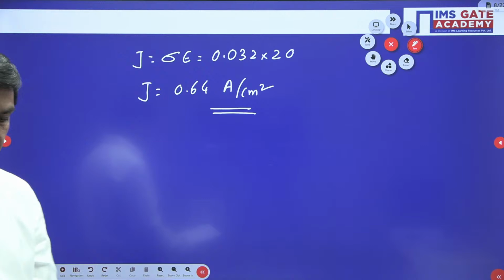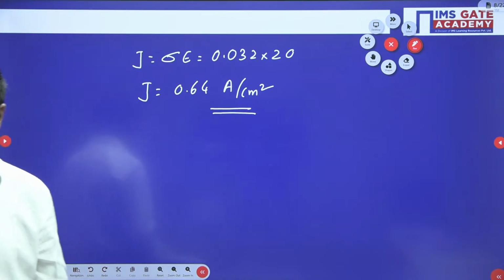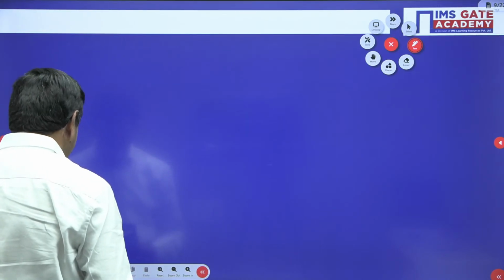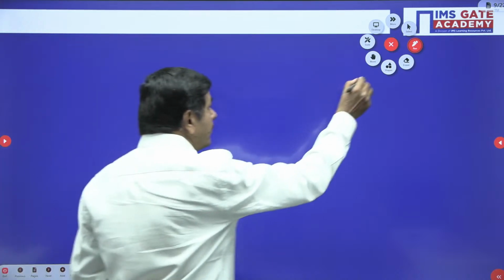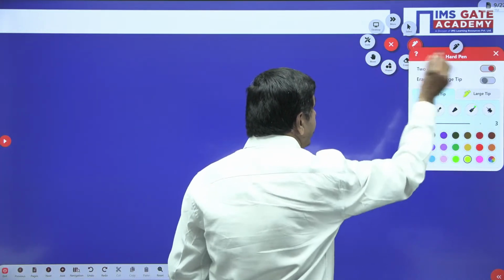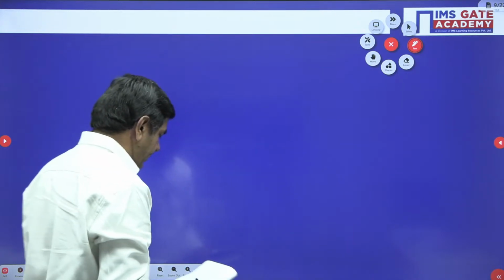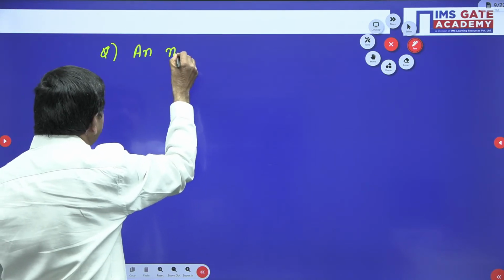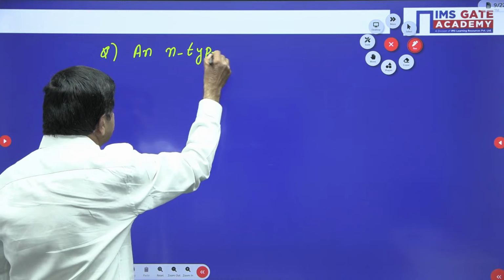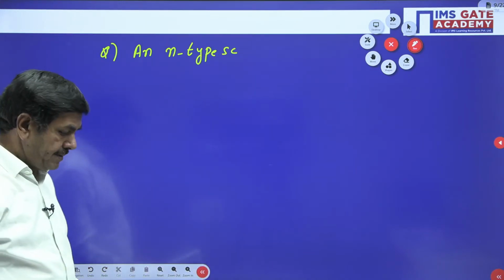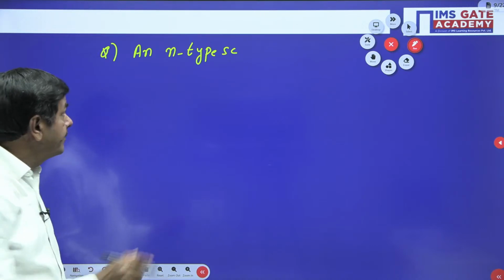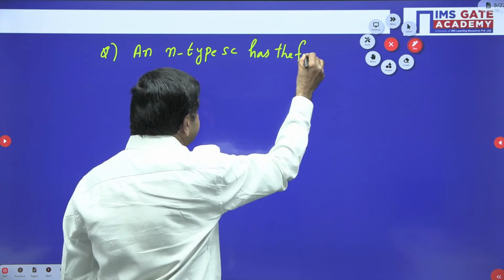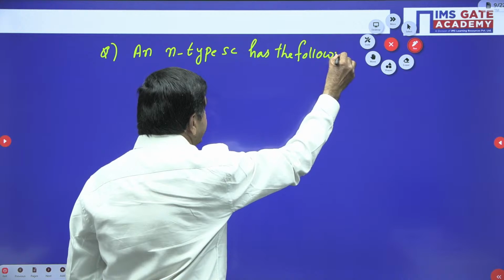One more question I want to give here. From extrinsic semiconductors, certain GATE questions are there that I will give. An N-type semiconductor, the problem is given like this. An N-type semiconductor has the following data.